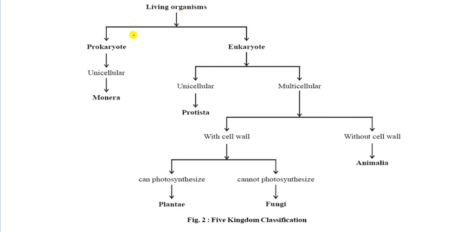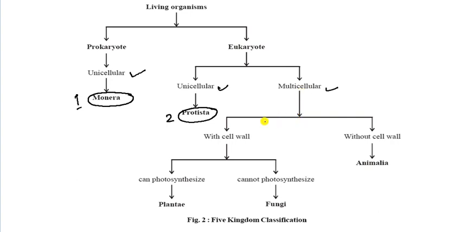So living organisms are divided into 2 parts. First one is prokaryotic and second is eukaryotic. The prokaryotic is unicellular, and in this is the Monera, your first category. Now the eukaryotic is further divided into 2 types, unicellular and multicellular. Unicellular is Protista, and that is the second classification.